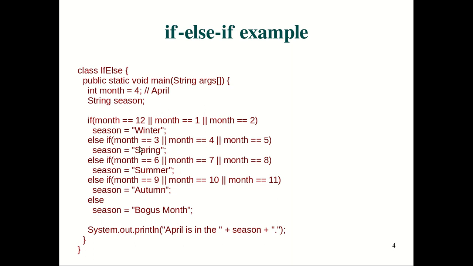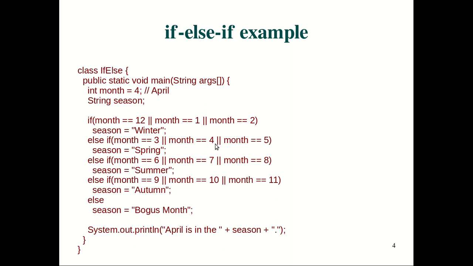Remember that we are using logical OR, the short circuit OR. Here it will not execute the second or third case unless it is required. Only if the first is false, and we need to process the second one, then only is it going to execute the second one. If the second is false, then only it is going to execute the third one. That is the logic behind using short circuit logical AND and OR.